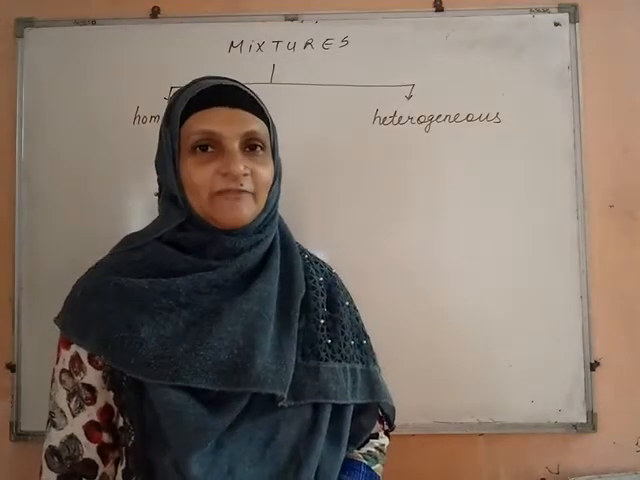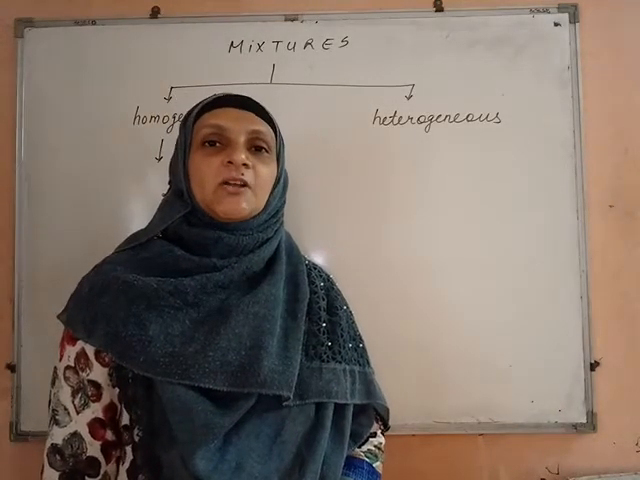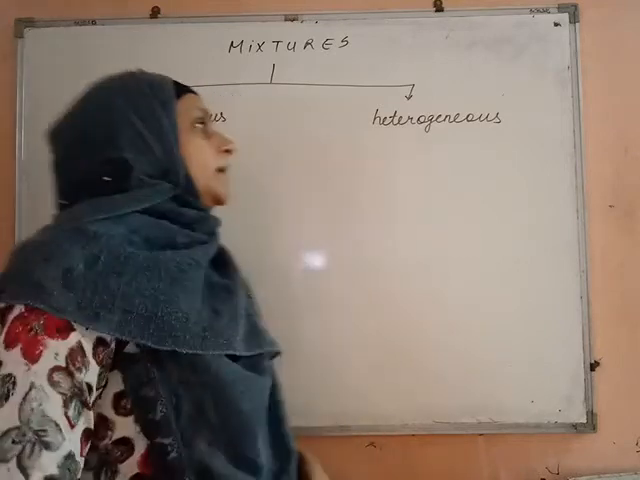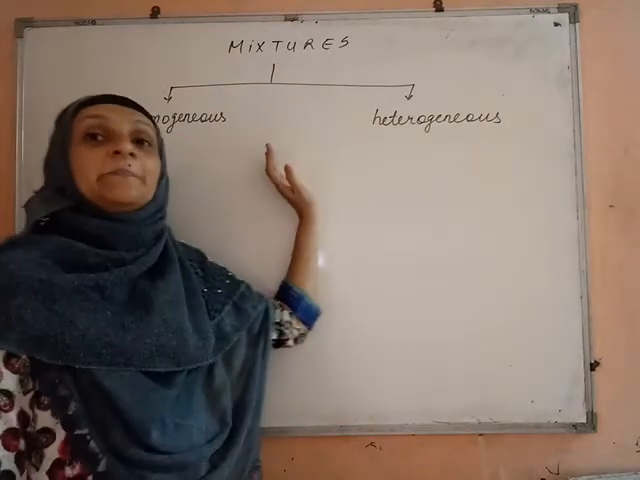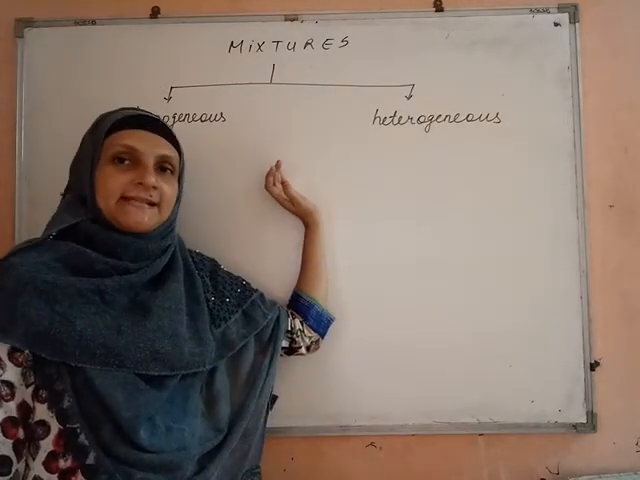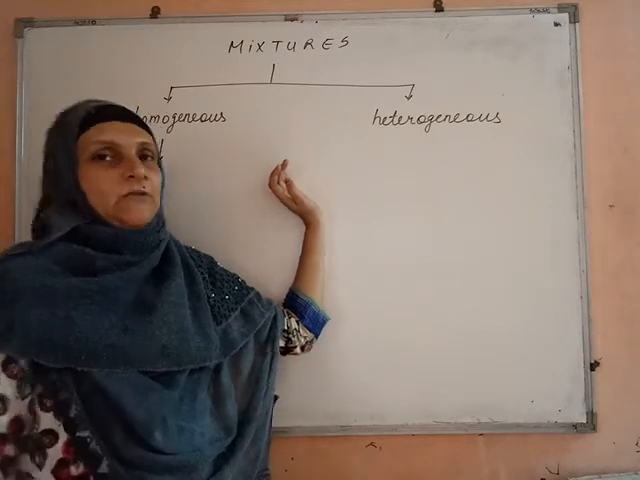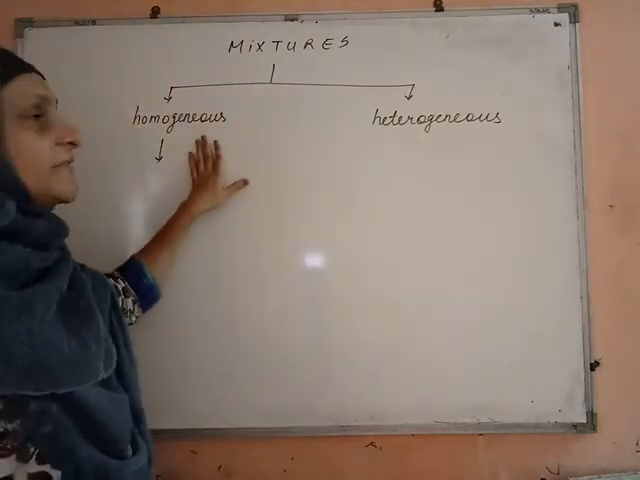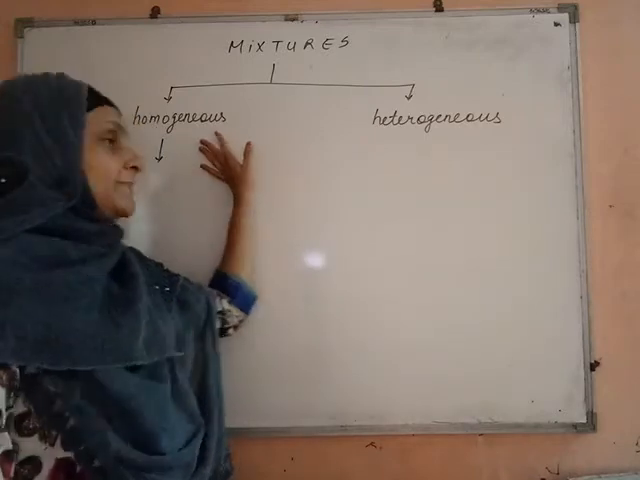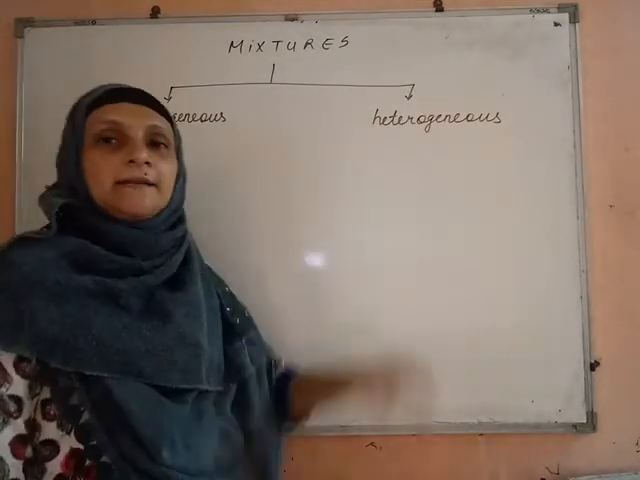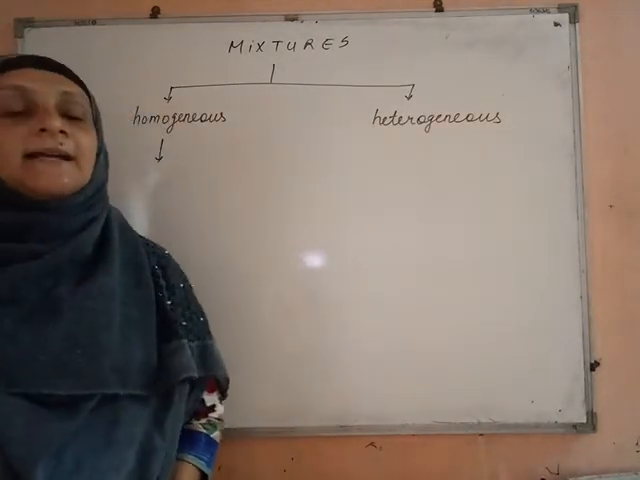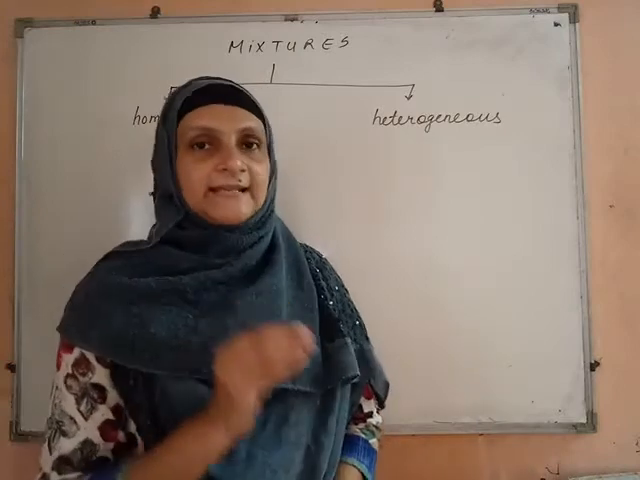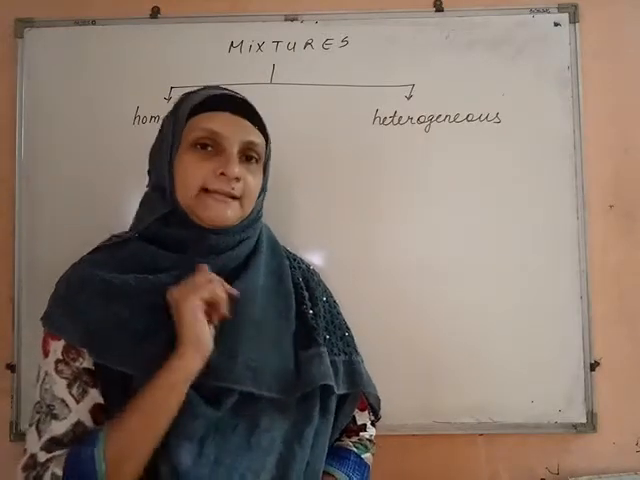So now let's go further with the classification of mixtures. Mixtures are impure types of substances. So let's see its types now. The main classification of mixtures into two types is homogeneous and heterogeneous. Let us understand this classification with examples. It's very simple to understand.